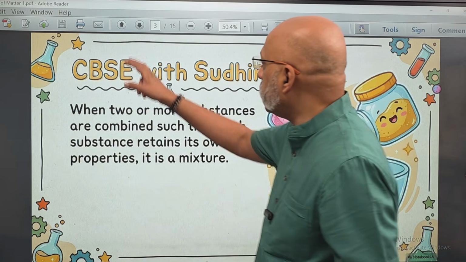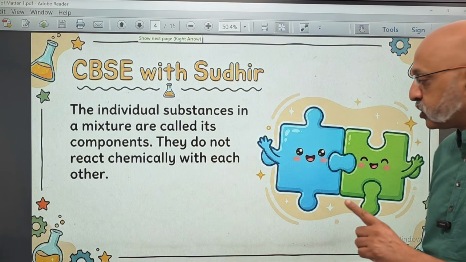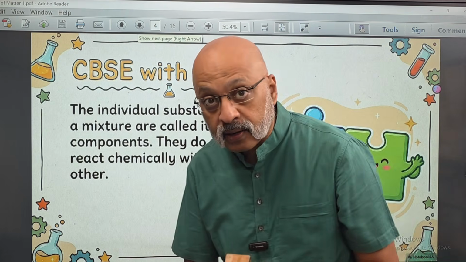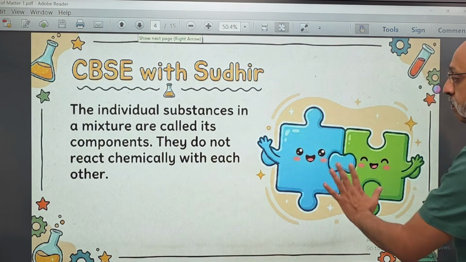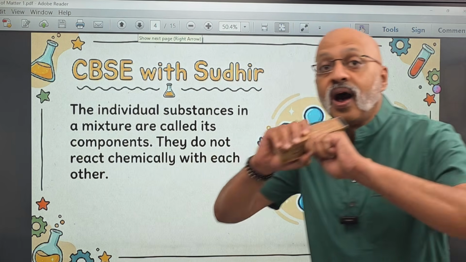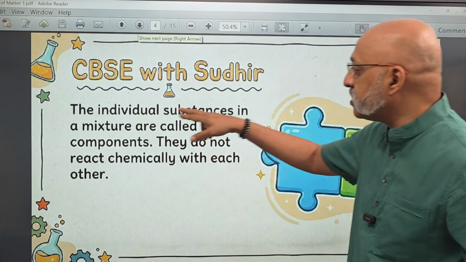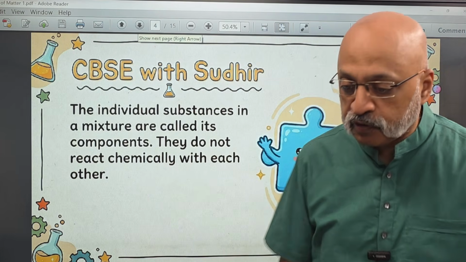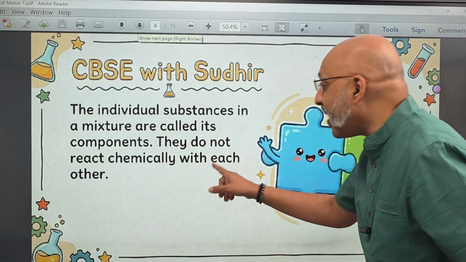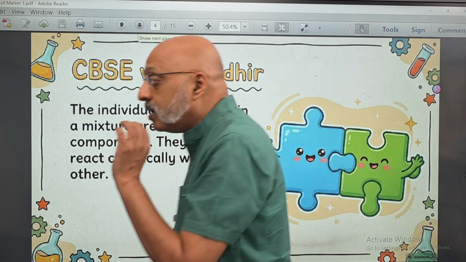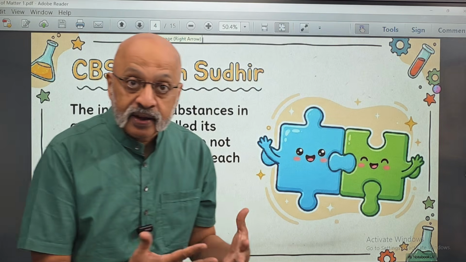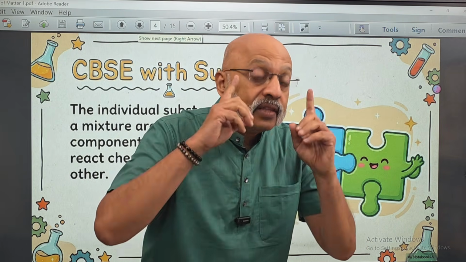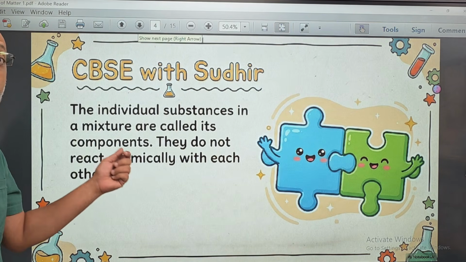Okay, look at it this way. When I take examples, you'll be able to understand it better. The individual substances, for example, here, the blue and the green are coming together to form some kind of a pattern, but they are still distinct from each other. You can make out this is blue, this is green, the two are different. So the individual substances in a mixture are called its components. Please remember this word. This will be the definition of a component. And they do not react chemically with each other. This is the main aspect as far as a mixture is concerned, that the components that come together to form the mixture do not react chemically with each other.